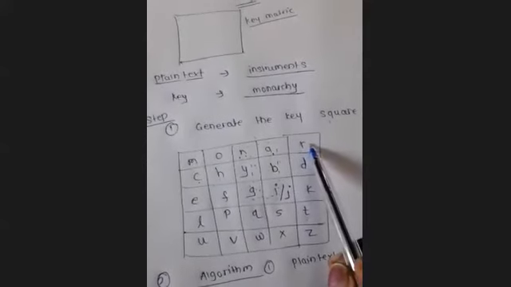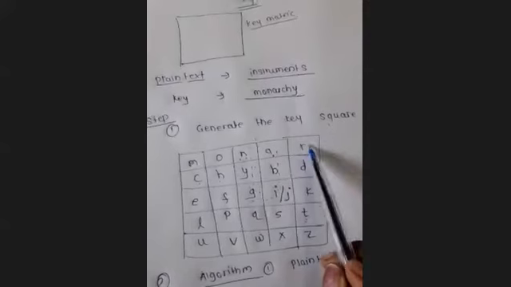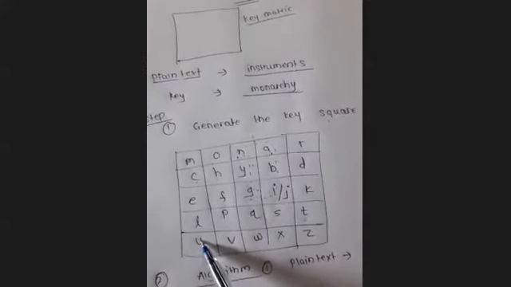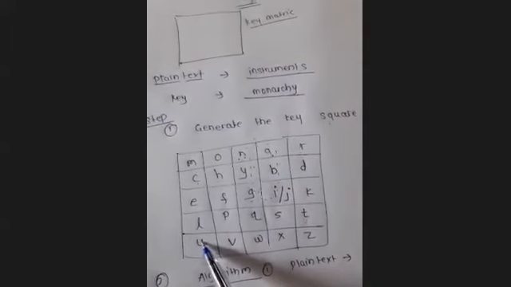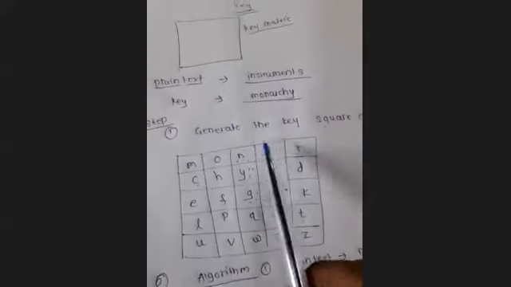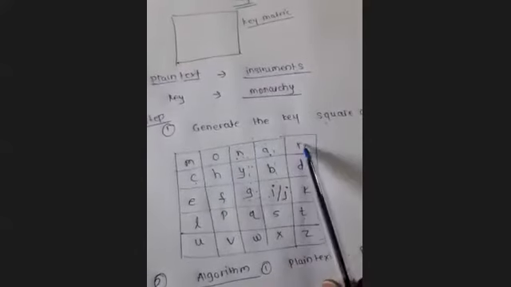R किससे replace होगा? R is available here and U is available here. They both are not in the same row, not in the same column. If they are not in the same row, not in the same column, then they will be replaced with the horizontal opposite letter. R U है, पहला letter R है.